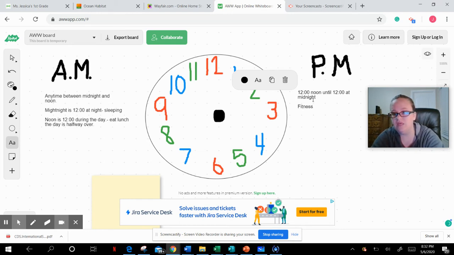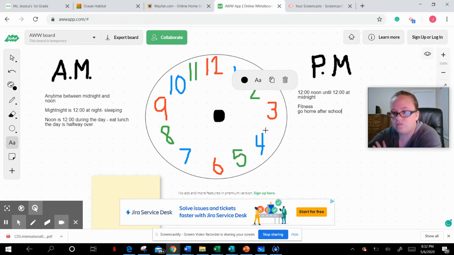That was in the PM. Or when we would go to, not Chinese, because Chinese was in the morning time. I think that was the only special we had during the afternoon. Most of our ones were in the morning. So 12 o'clock until 12 o'clock midnight, this is when we would go home after school. Okay, so that is PM.